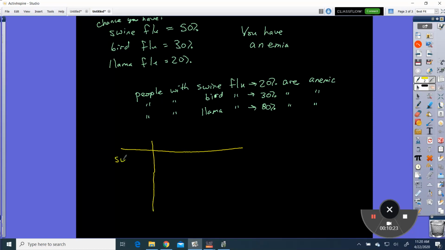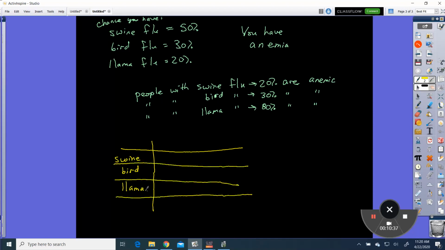And we're going to put swine flu in here, bird flu in here, and llama flu here. These actually are types of flus. Nowadays, we could probably even put coronavirus in here, but these are the swine flu, the bird flu. The llama one's a little bit out there, but the other two have definitely been about.